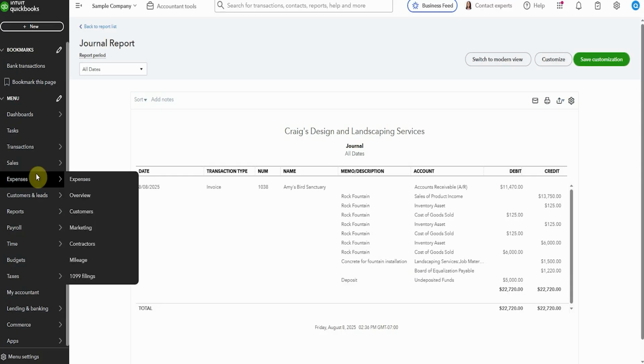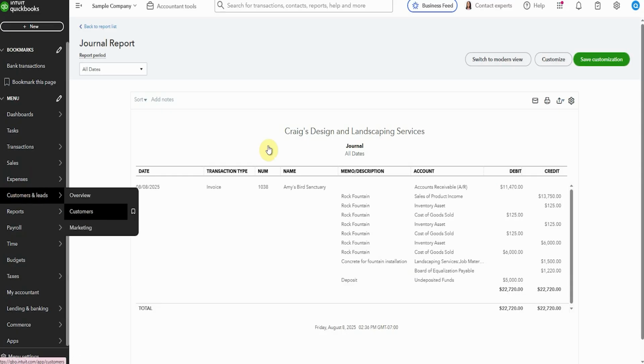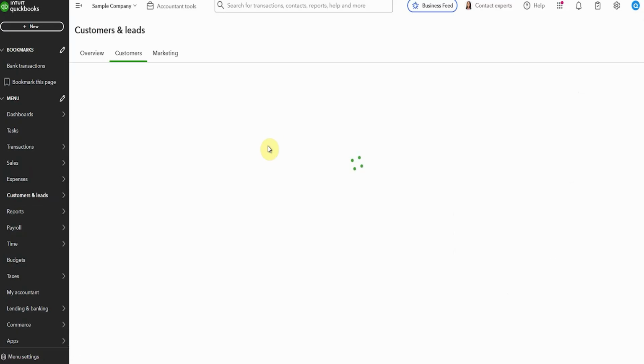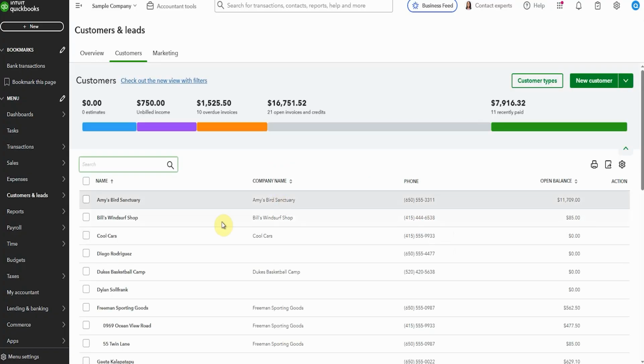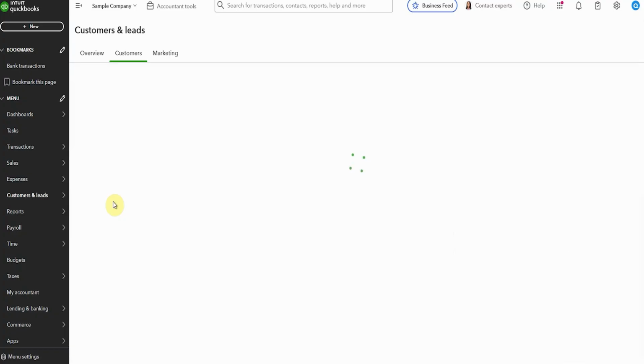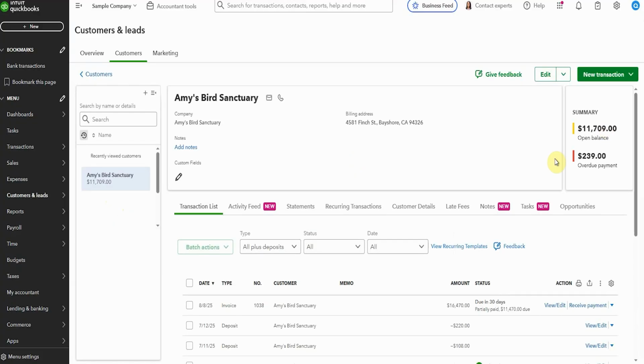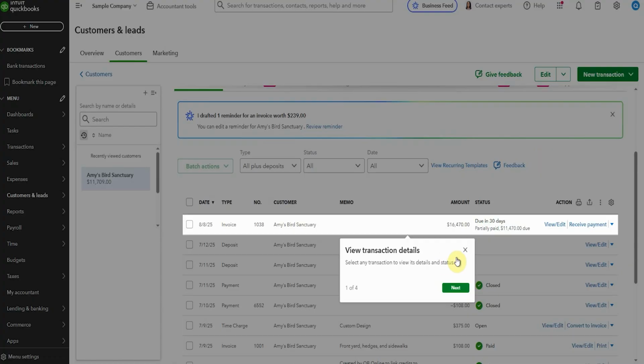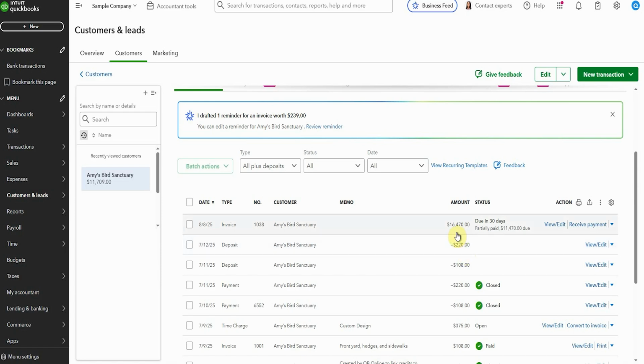I'm going to pop across and show you in the customers section where it might make a little bit more sense. So if we look in Amy's Bird Sanctuary here, I'm going to click on Amy. You can see there's an overdue payment of $239 that has nothing to do with us, plus the amount that we have. This is the transaction that we've just put in. So you can see that the amount of the invoice is $16,470. It's partially paid. $11,470 is due. So that deposit has reduced the amount that Amy owes us.